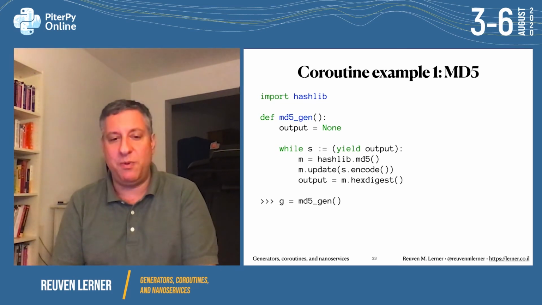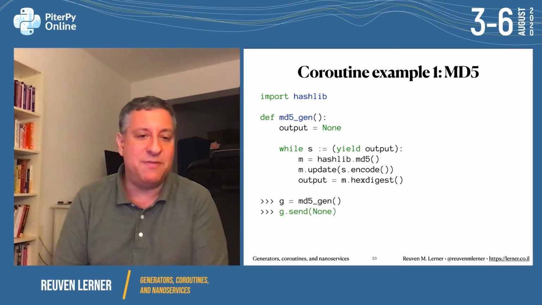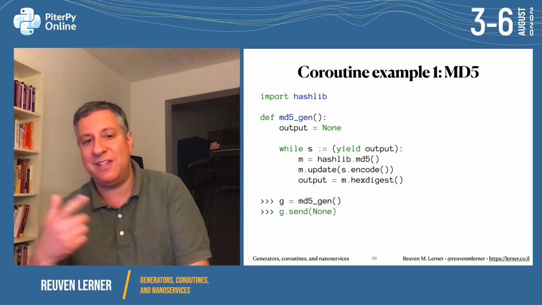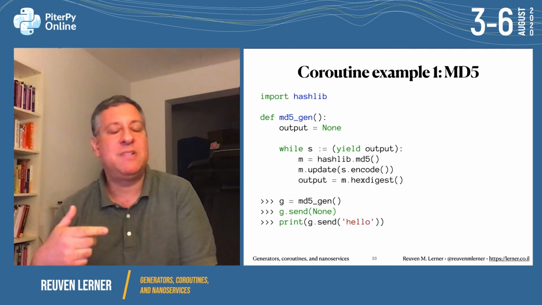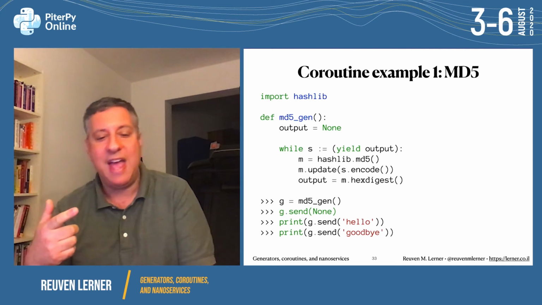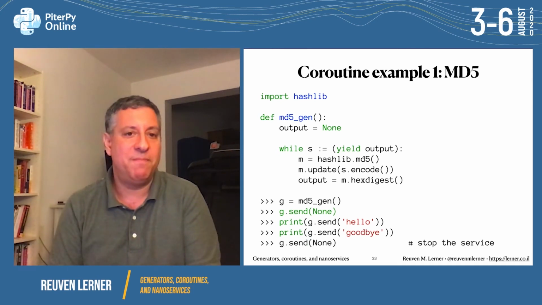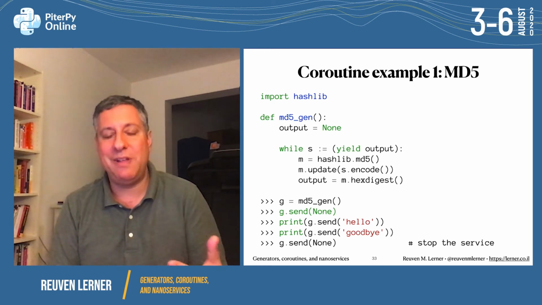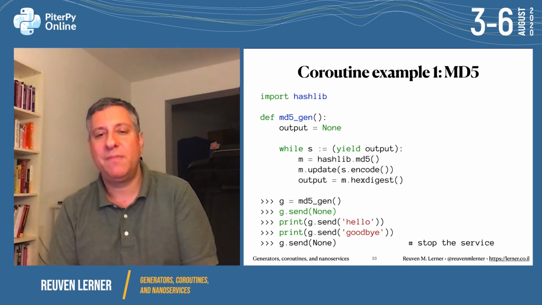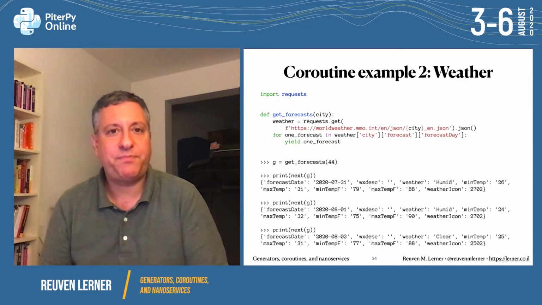So I can say g equals md5_gen, and I can do send of None. That, of course, is going to prime it. It's like doing next. And then we can get the hash of this, the hash of that, and then I can end it, stop the service, by sending None. So this is like a little tiny service that I can run. Well, let's look at something a little bigger.